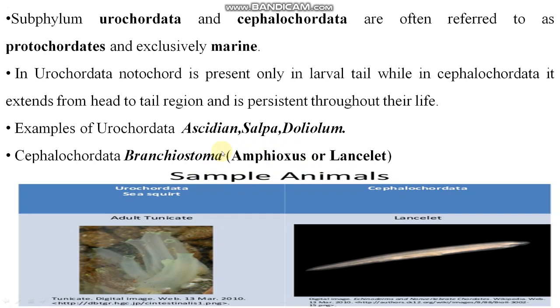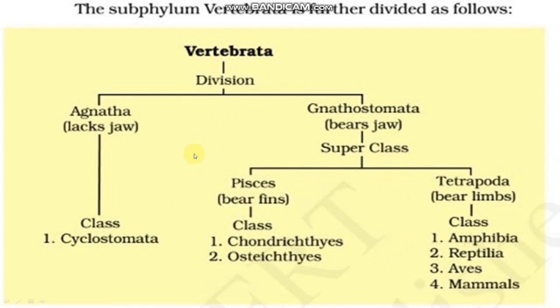This is the common name of Branchiostoma. Clear? So you can see here, this is a sea squirt, a Urochordate, and here one Cephalochordate, lancelet. Clear? So now this is the chart of